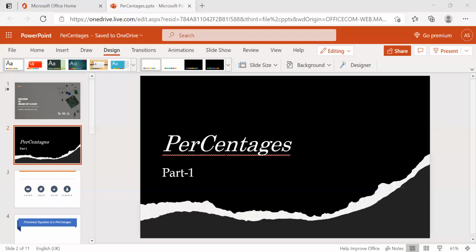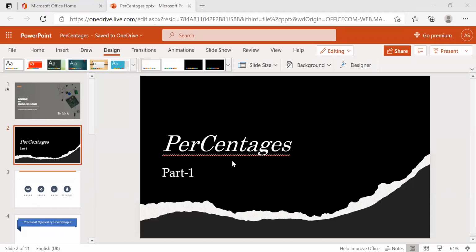Why 100? Century or cent is nothing but 100. Percent means out of 100. Out of 100, whatever that is, we call it a percentage.